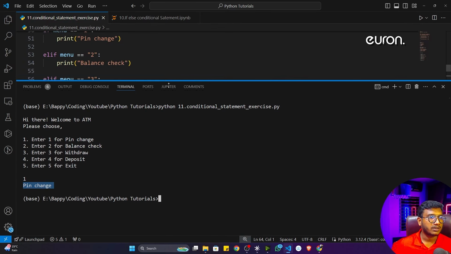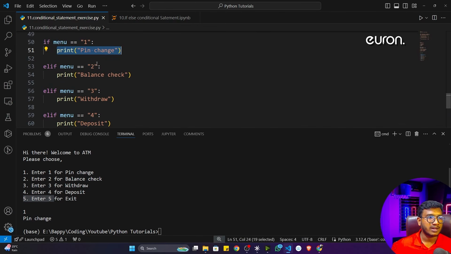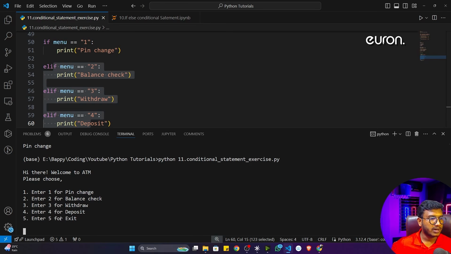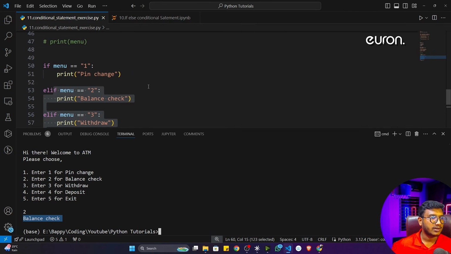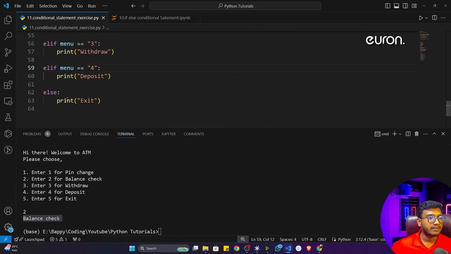That means this particular condition has been executed. This program has been executed and the program has broken out, so it won't be reading the other conditions at that time. Now let's say again if I execute this particular program, and now if I'm giving 2, balance check has been executed. So that's how you can give 3, 4, 5 and so on.